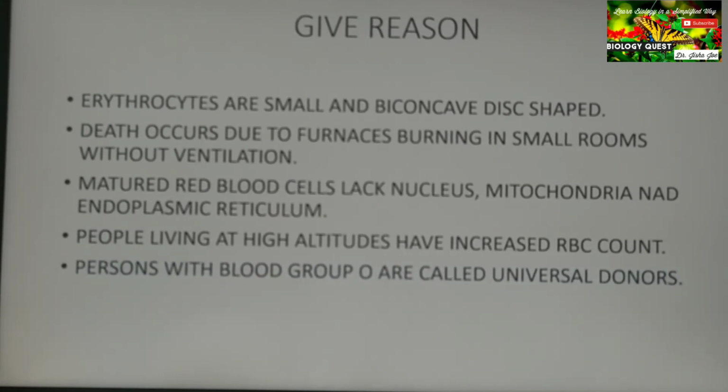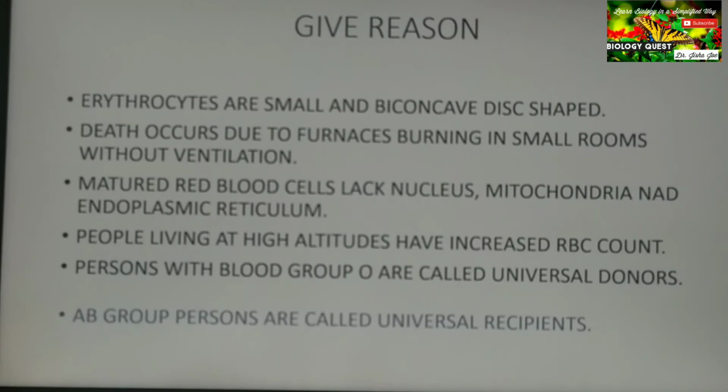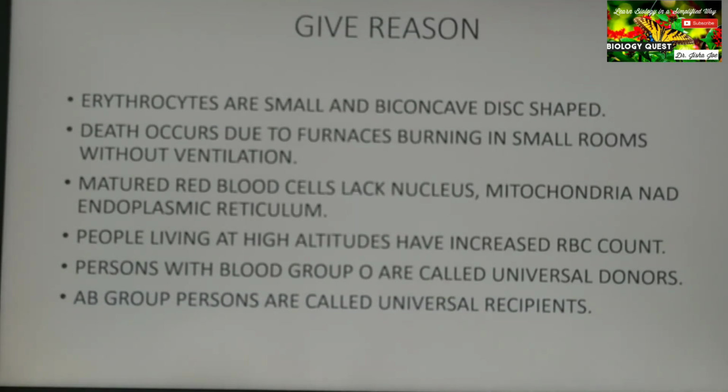Persons with blood group O are called universal donors. What is the reason? O group persons are universal donors because they have no antigen. Okay, and AB group persons are called universal recipients. That is because they have no antibody. Okay, they have no antibody in them.